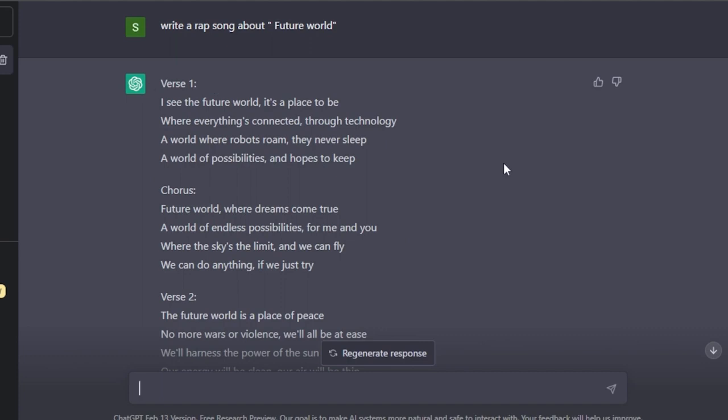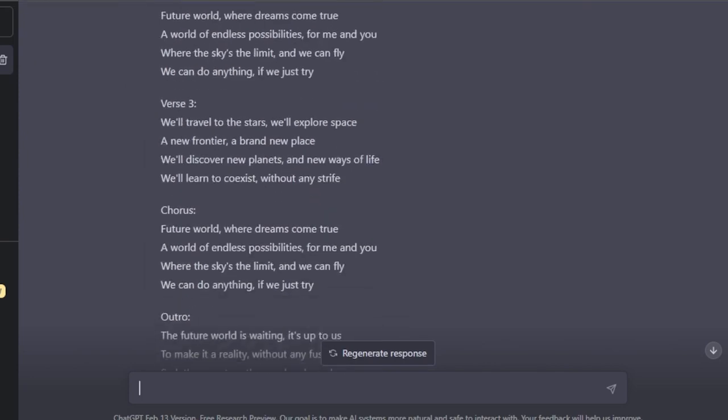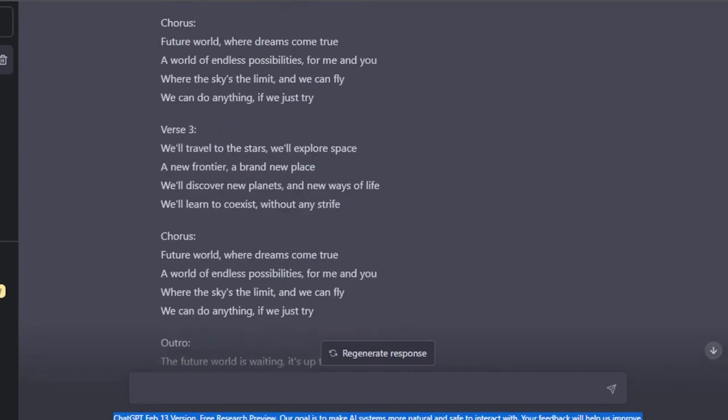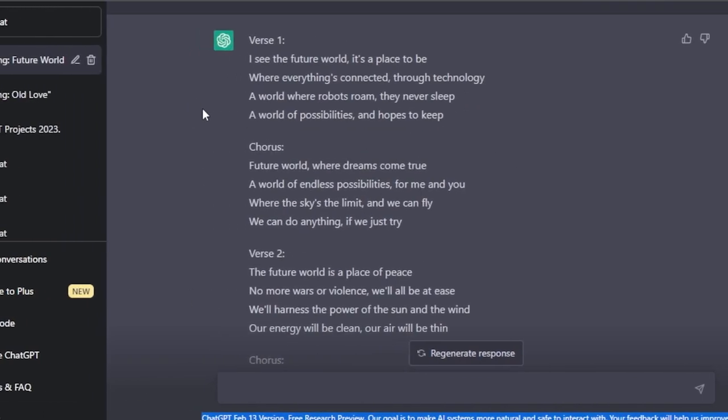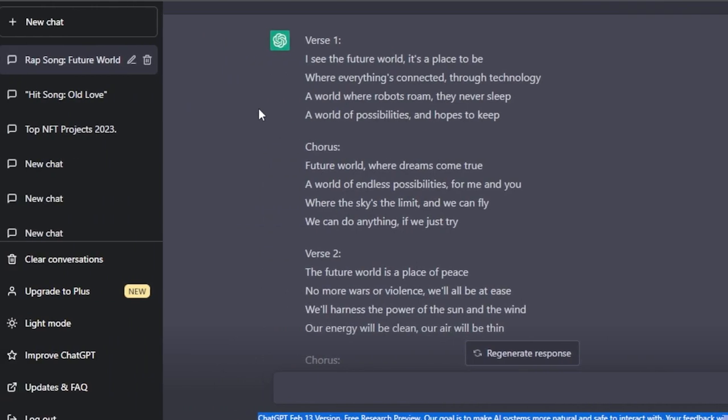The lyrics are good. Our main topic was future world, and you can see: I see the future world, it's a place to be, where everything is connected through technology, a world where we both stream, they never sleep, a world of possibilities and hopes to keep. The rhyming is pretty impressive with the rap, and we have all of these different words. And of course, we can now create a melody for this one as well. We will be able to create the beat. We will be able to generate music with ChatGPT.